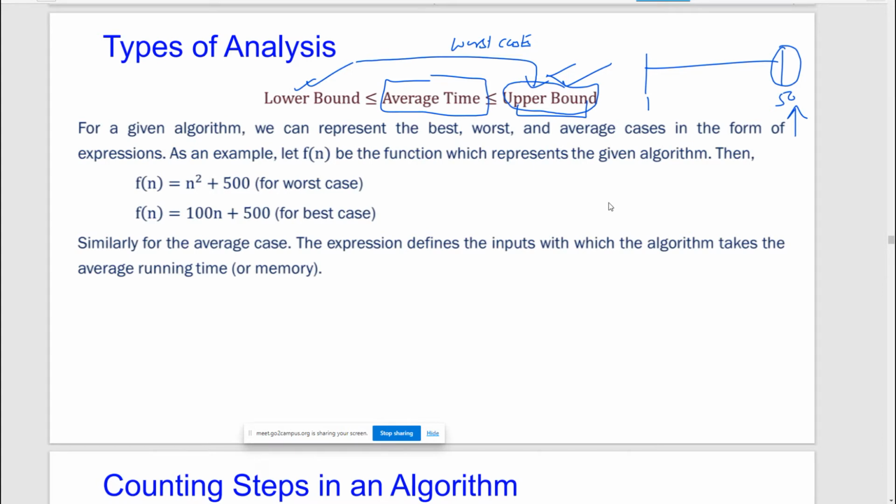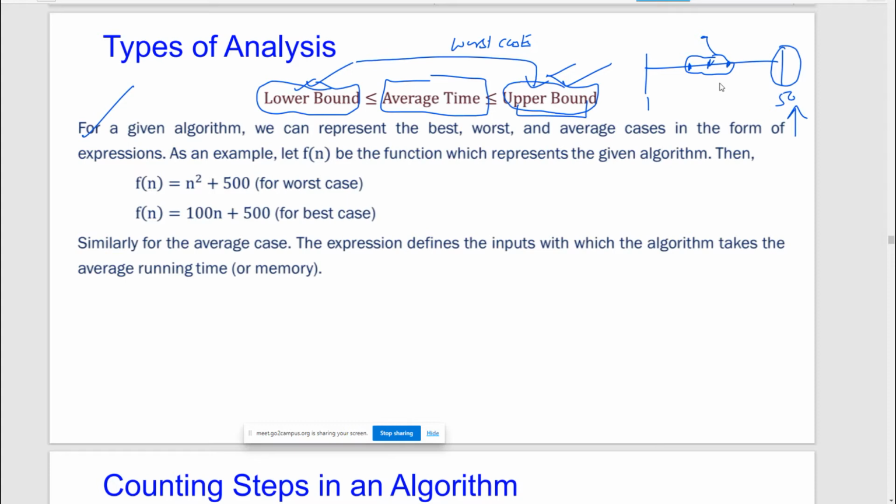My algorithm will not take less than this particular lower bound, then this is what we call the best case. My algorithm will take something in between the lower and the upper bound, and that something is a kind of average of the lower and the upper bounds, somewhere in between. Such amount of time my algorithm will take. Such kind of time is what we call the average case time that my algorithm will take. So are you following this? Yes or no?